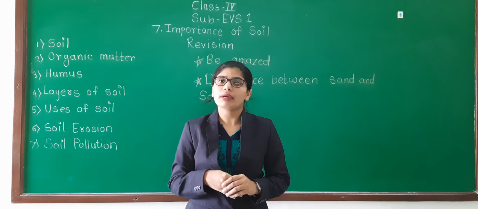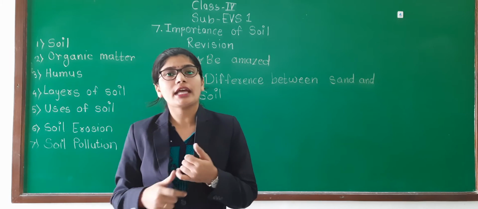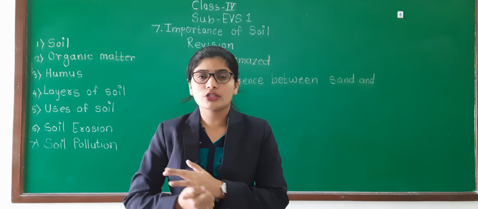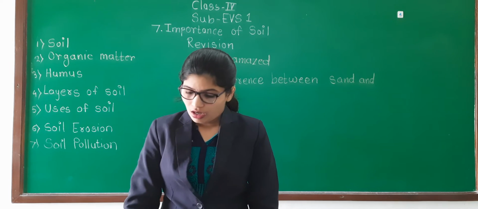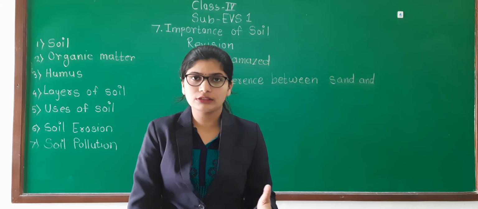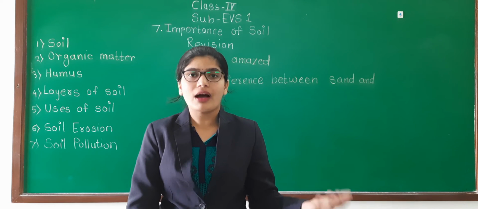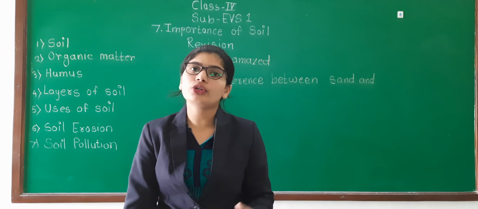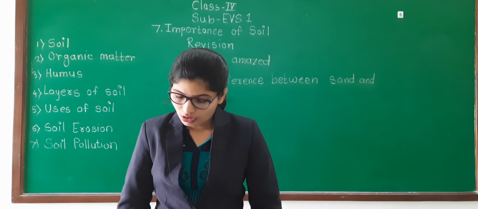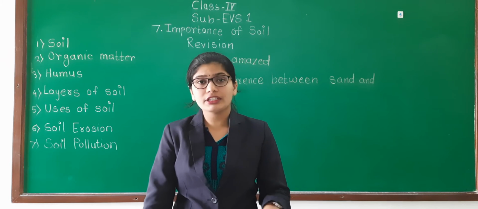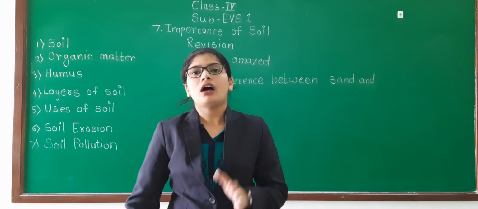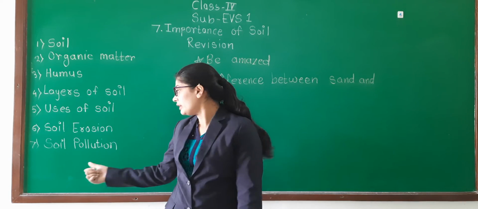Okay, so for that there are many things we can do, like we can use cloth bags instead of plastic bags. Then for avoiding the pollution, don't use harmful chemicals during crop production, farming. Don't use chemicals in large amounts. Before throwing industrial and household waste, we have to treat that waste, so we can prevent soil pollution.